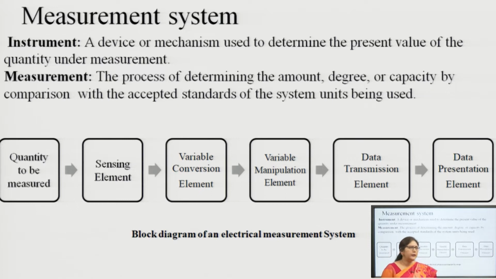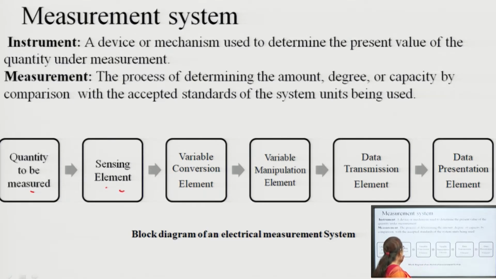So, he requires a device that measures the temperature. There is a quantity to be measured, suppose the temperature, and then there is a sensing element. That sensing element is either a thermocouple or a thermistor, by which we can measure the temperature.